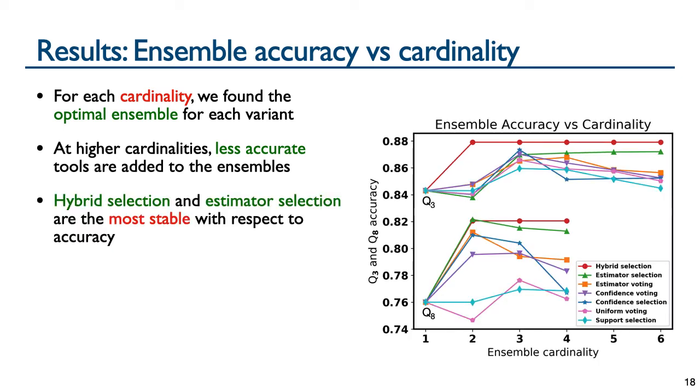We now show the curves for the other ensemble variants, including per residue voting methods. While the hybrid selection and estimator selection ensembles remained stable in accuracy as ensemble cardinality increases, the other variants tend to degrade at higher cardinality.